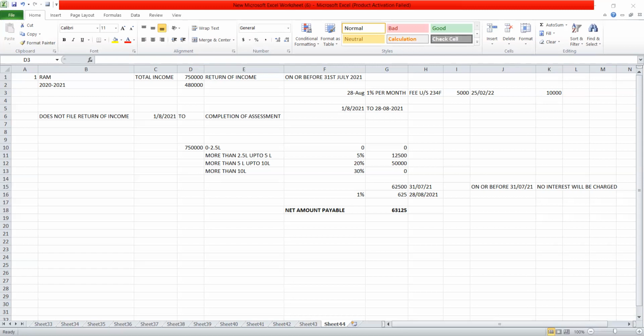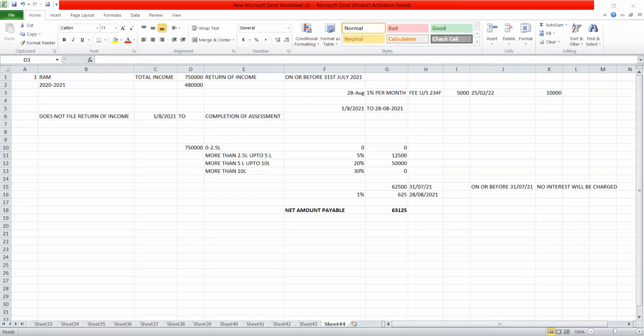The amount of fees will be 5,000 rupees if the return is furnished on or before 31st December. If he furnished his return of income after 31st December, then the fees will be 10,000 rupees.